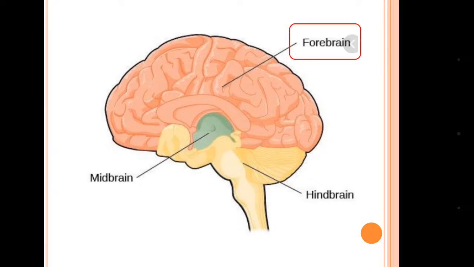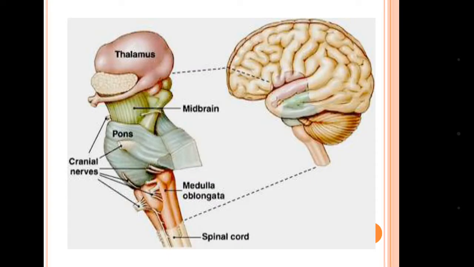First one is forebrain, second one is midbrain, third one is hindbrain. Some part of the forebrain, that is thalamus, then midbrain, and some part of the hindbrain, that is medulla oblongata, these three constitute the brain stem.